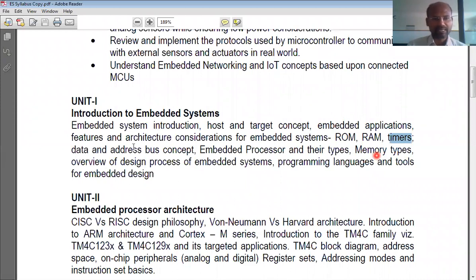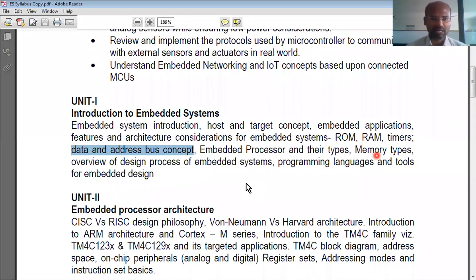Next, data and address bus concept. What is data bus and address bus? Bus literally means something that transports something from one place to another place, like a college bus. A college bus carries us from our homes to college and back home, right? That's what bus literally means.